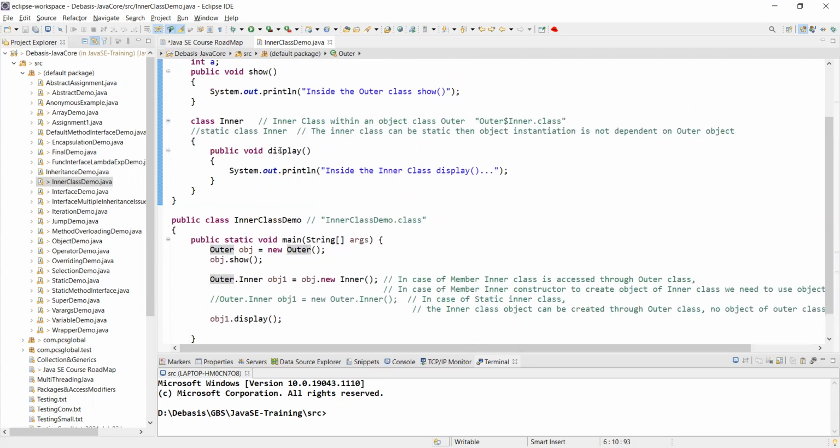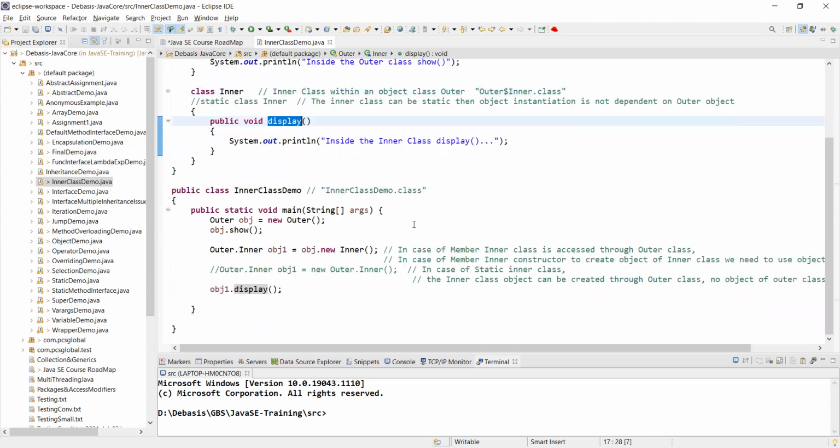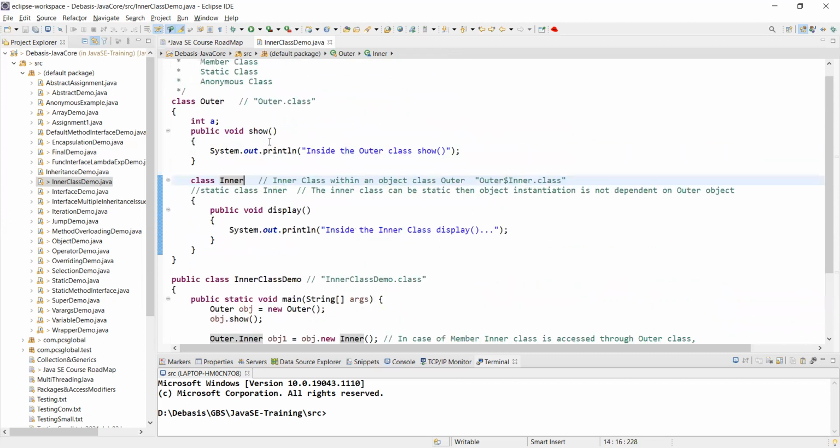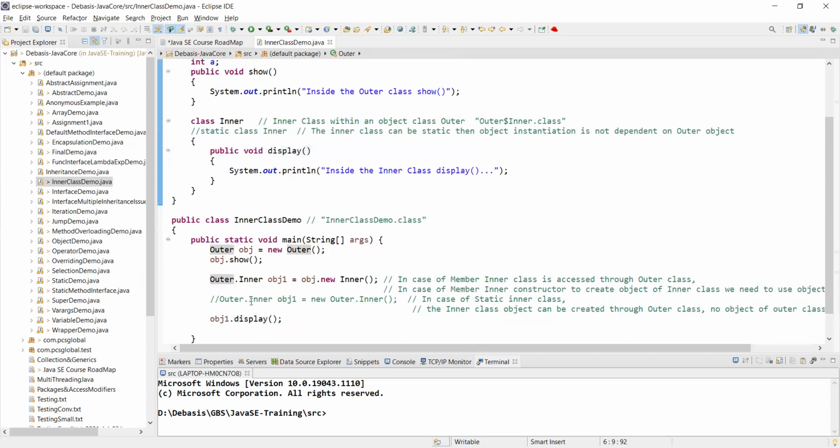Now I want to use the display. If I cannot instantiate this inner class, I will not be able to access this display method. That is for security; I have to instantiate the object. Then only I can use the display method. The main problem is that inner is a class within the outer, so I have to refer to outer. Outer has an inner class, so the reference is outer.inner. This is called the reference.